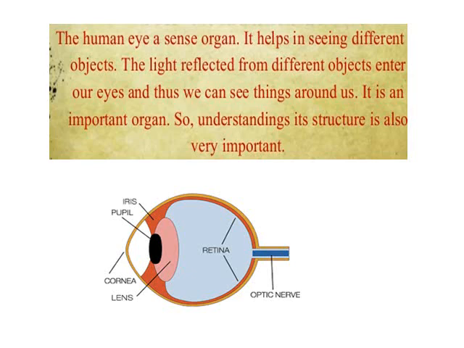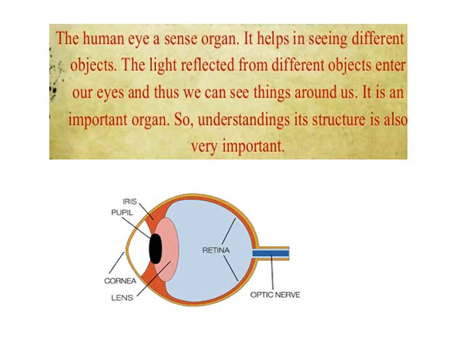Now when you see the human eye, it is not exactly a circle in shape. It is spherical in shape, right? And you have some important parts called the cornea, the black colored pupil, which is supported by the iris, and behind the iris you find the lens, and on the other side you find the retina, which acts like the screen. So these are the different parts of our human eye.